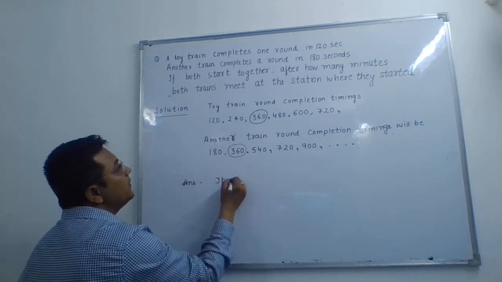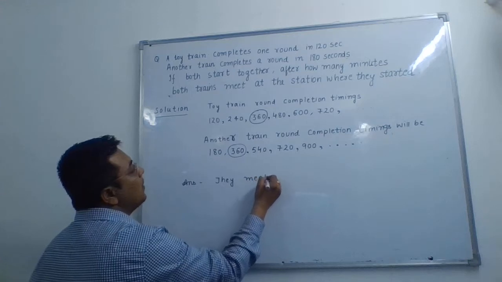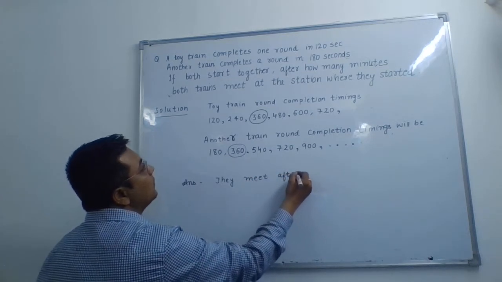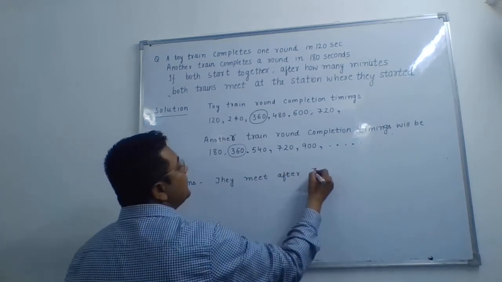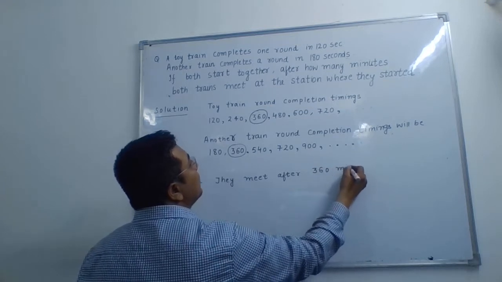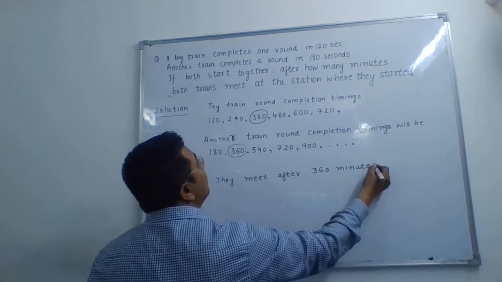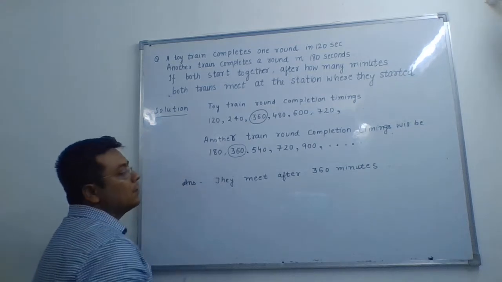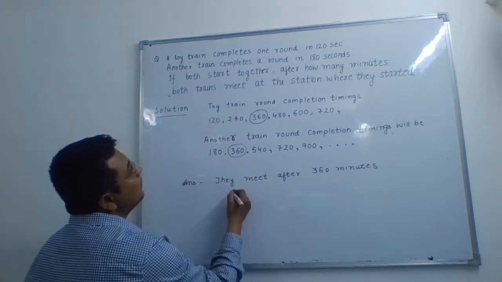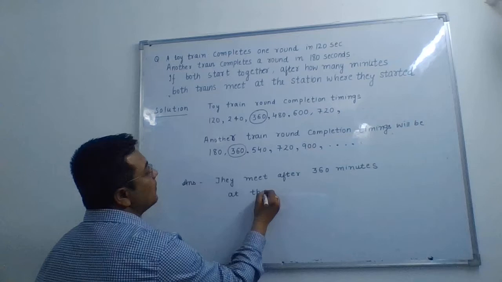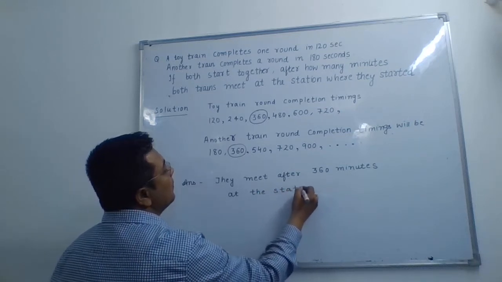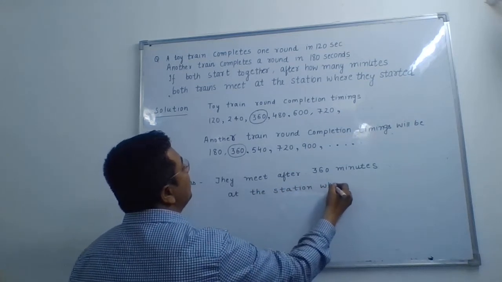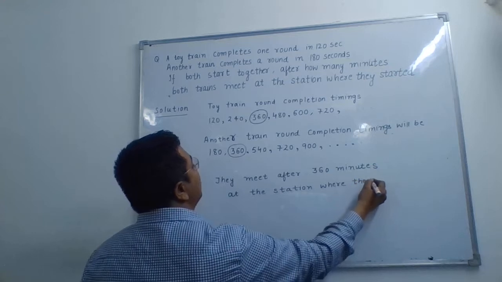So our answer is they meet after 360 seconds at the station where they started.